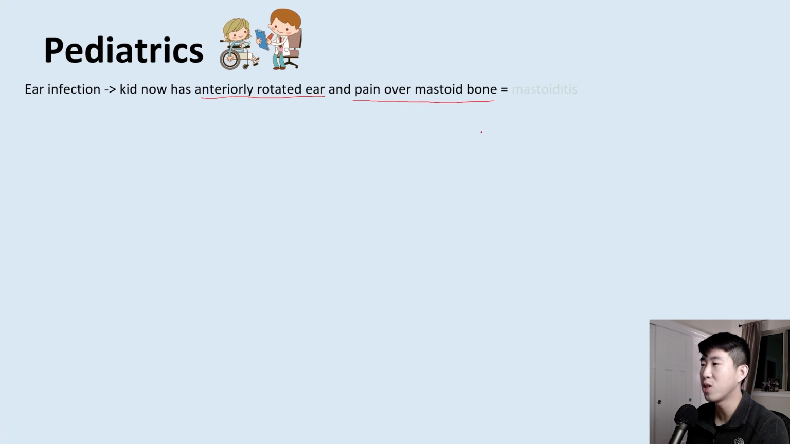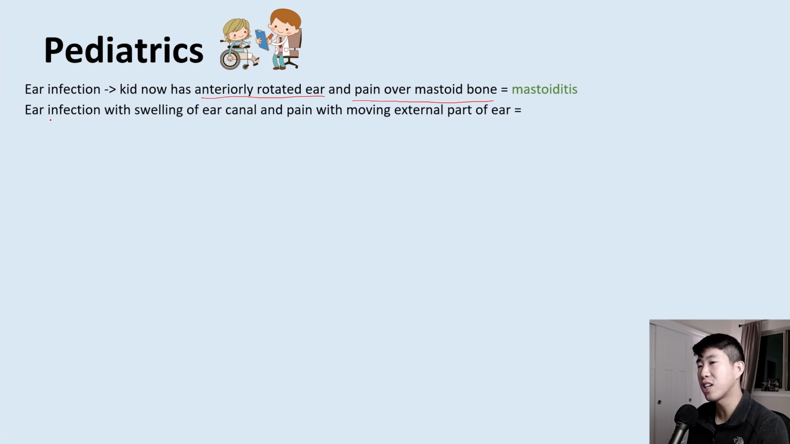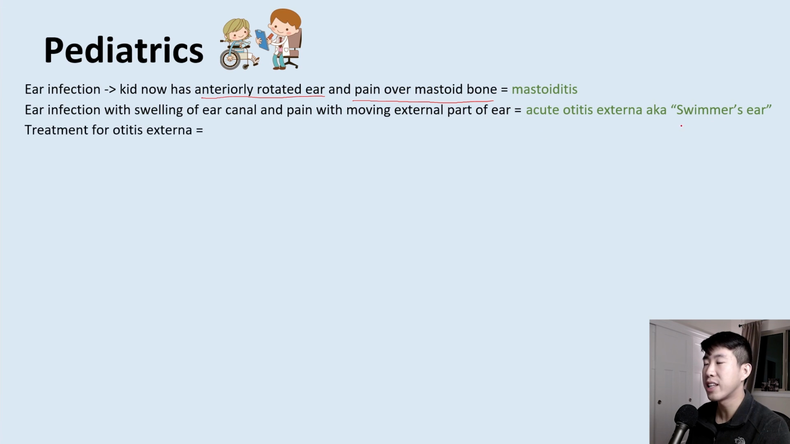What if a patient has otitis media and now they have an anteriorly rotated ear and pain over their mastoid bone? This is mastoiditis, so very important to check for these things because this is an indication for surgery. What if they have an ear infection with swelling of their ear canal and pain with moving the external part of their ear? That's called acute otitis externa or swimmer's ear. And the treatment for that is going to be topical fluoroquinolones.